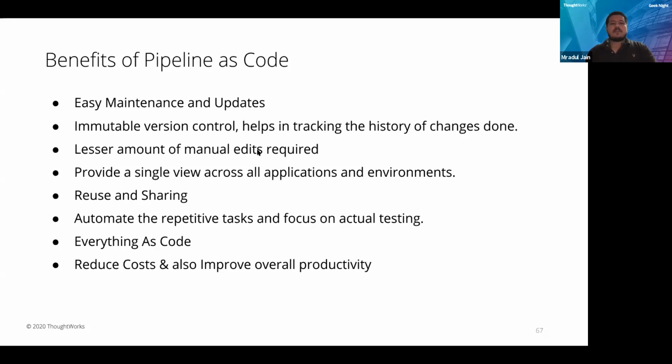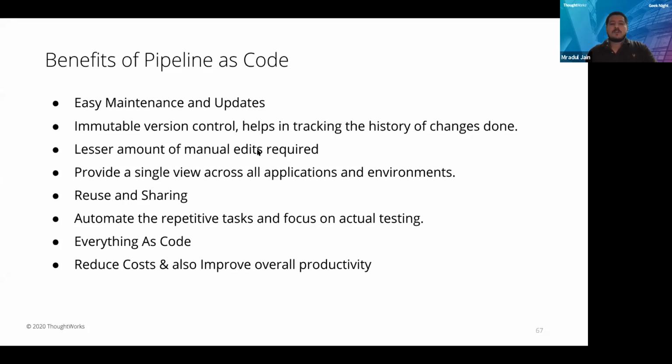So everything as code. Yes, everything as code means everything will be in code. You don't have to do anything manually by going on the UI. You just write code, maybe in Groovy, maybe in YAML or JSON format, whichever you find better. And once the code is ready, you just have to publish it via Git and the pipeline will be ready automatically. It will fetch from Git and will deploy the pipeline.